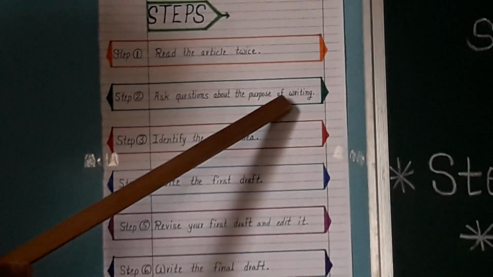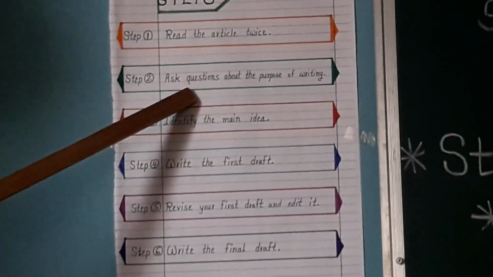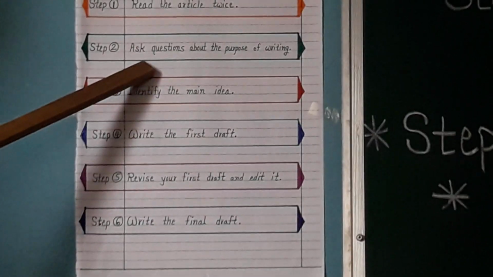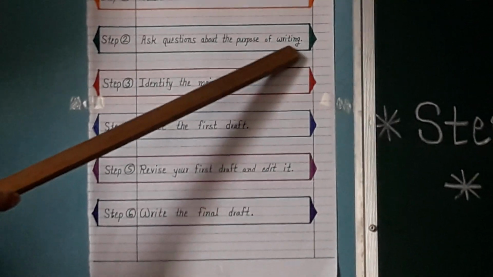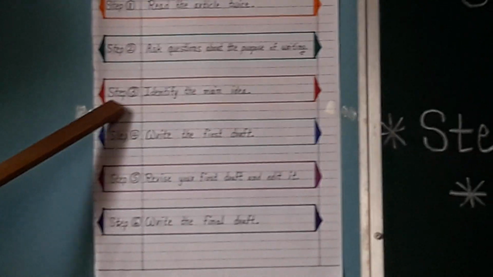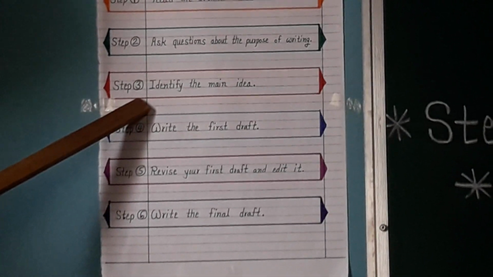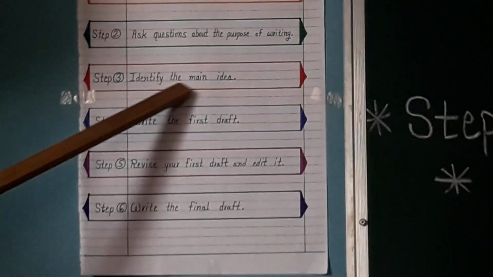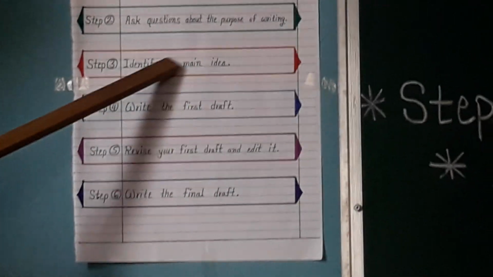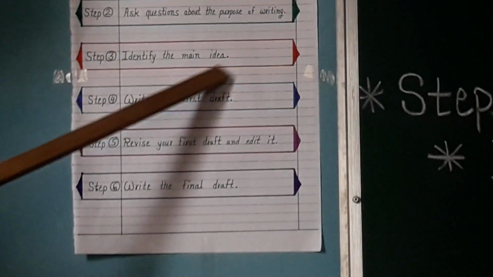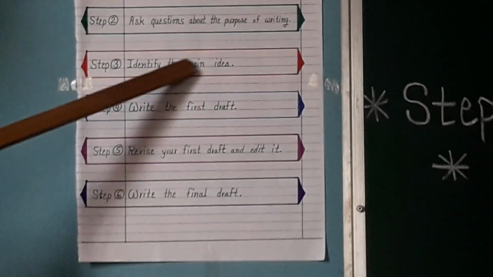Second step will be ask questions about the purpose of writing. What is the main focus of the passage, that you have to note from this. Then step number 3 is identify the main idea. Again, the main theme of the passage that you have to note down.